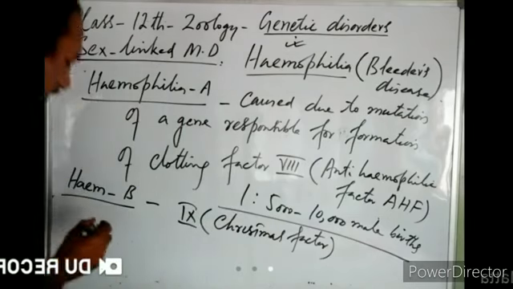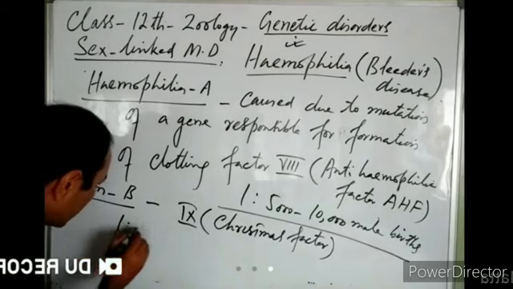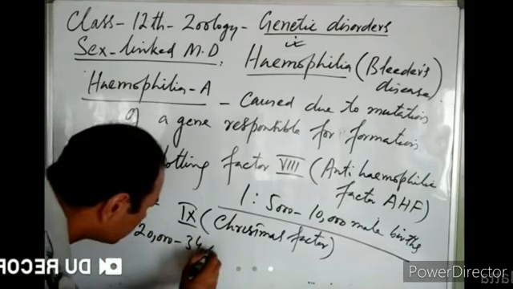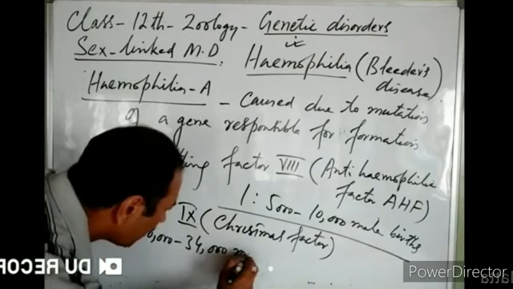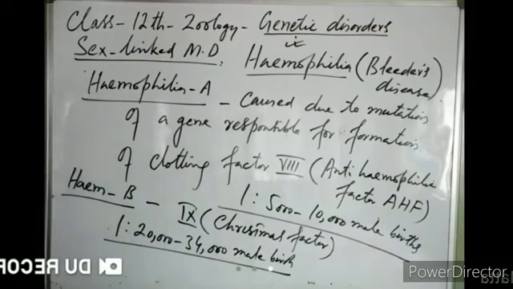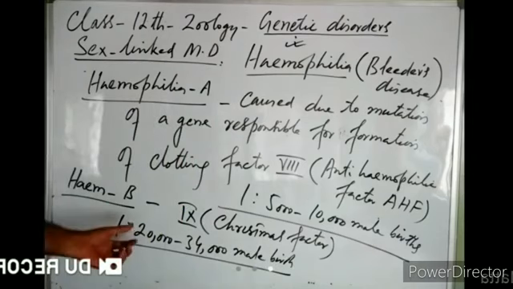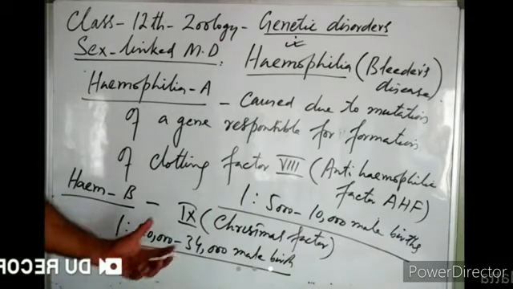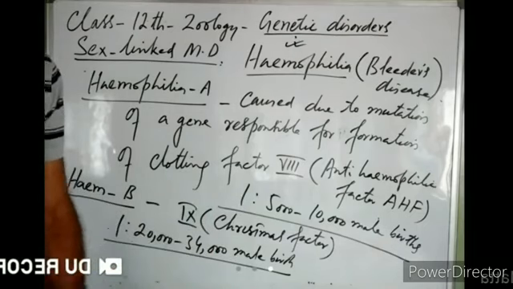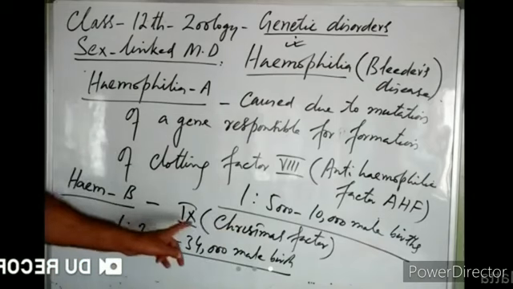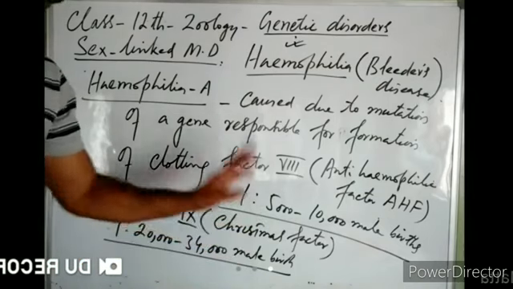What is its incidence? It is found in 1 in every 20,000 to 34,000 male births. So if 20,000 to 34,000 male children are born, one among them will be suffering from hemophilia B due to lack of Christmas factor, right?